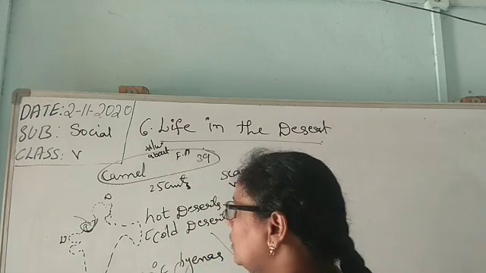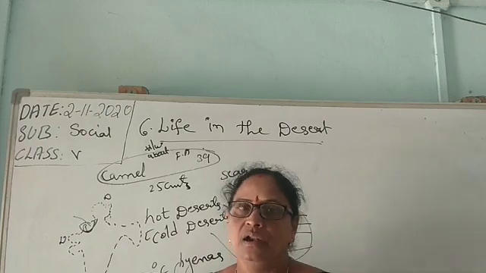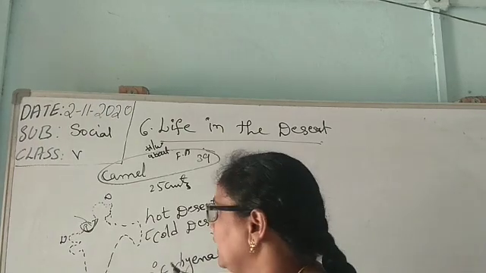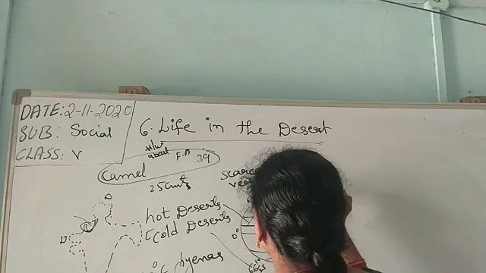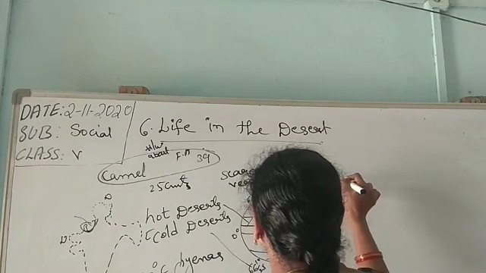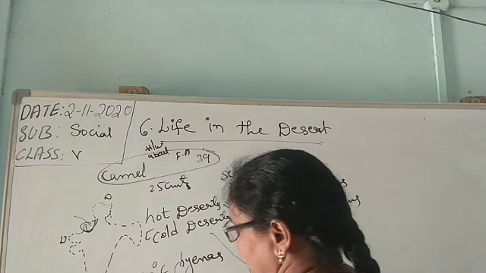Here the nomads in the desert areas are called Bedouins. They move in long rows of camels. Those are called caravans. What is that? Caravans. Here the people are Bedouins. The long rows of camels are called caravans.